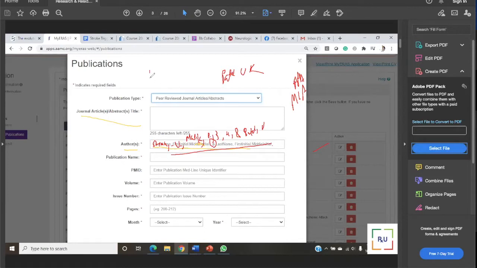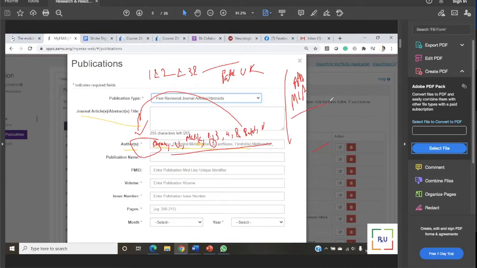Do not put first author and second author and third author and fourth author. Number one. Number two, do not put your name wherever it is, your name on the top. I have seen CVs where they just put one author's name and then everyone else's name is empty. No, everyone's name must follow its own order. And this format, APA, MLA, why I'm telling you here, we are not teaching or learning research here, right?